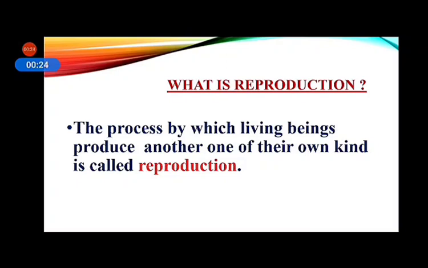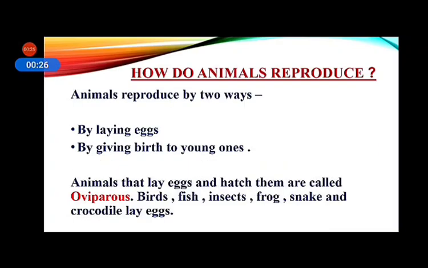Okay, now move to our next topic. How do animals reproduce? Animals reproduce by two ways. Number 1, by laying eggs. Example, birds, fishes, snakes, insects, etc. Number 2, by giving birth to young ones. Example, human being, cat, dog, etc.